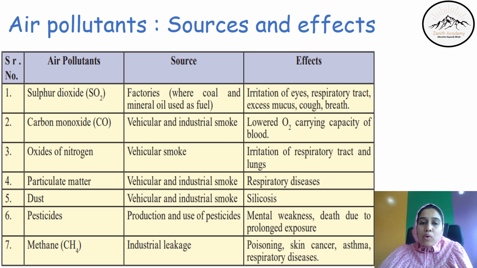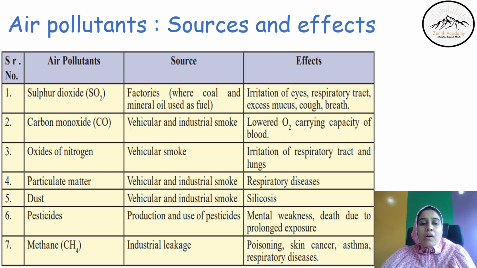Second is carbon monoxide, CO. Vehicular and industrial smoke is the main source of this carbon monoxide. The effect is lowered oxygen carrying capacity of the blood. Obviously, blood is the main thing in our body that keeps us alive, and if it gets oxygen in lesser quantities, then we are bound to get ill.